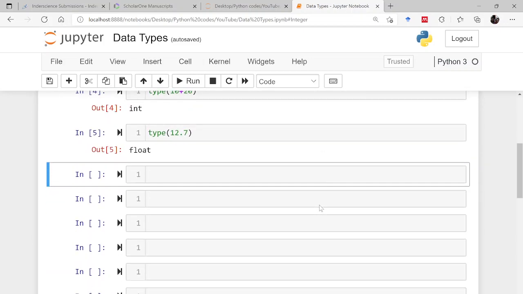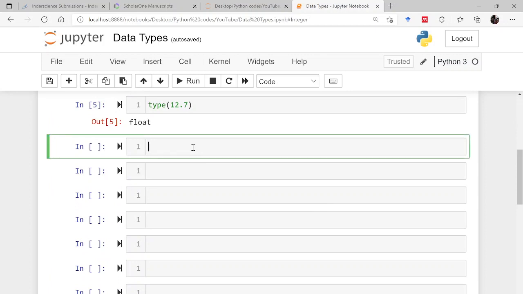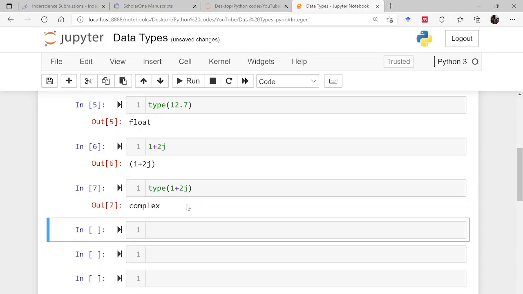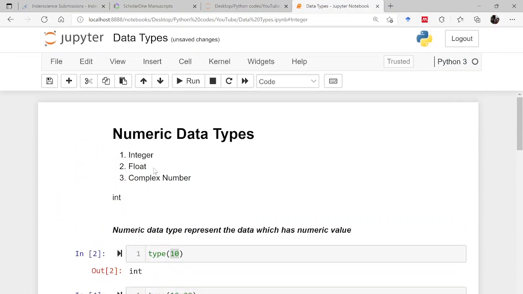The other one is your complex data type. So here, if I write 1 plus 2j, this is a complex number. If you press shift enter, this is what it will look like. If I want to know the type of 1 plus 2j, that will be a complex number. So this is a complex data type, but this also comes in the category of numeric data types.